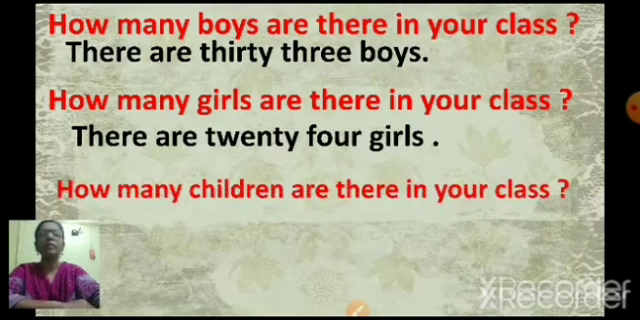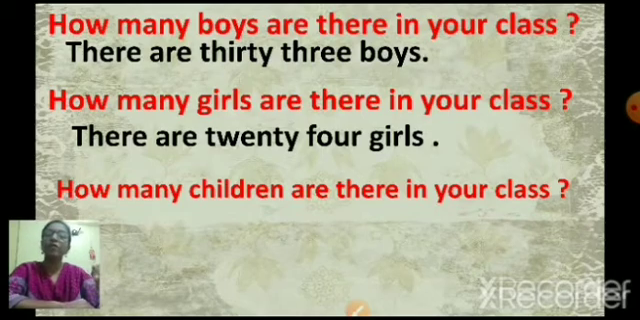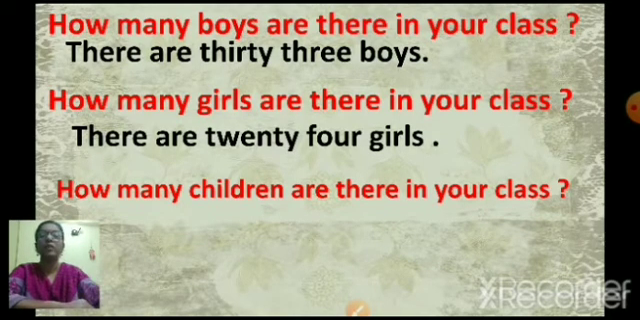Next one. How many children are there in your class? Now how many children? Children means what? Total number of boys and girls together. Okay. That is how many children. So total you have to say. Here you don't have to say girls and boys separately. Boys and girls together. How many children are there in your class? That you are going to say.